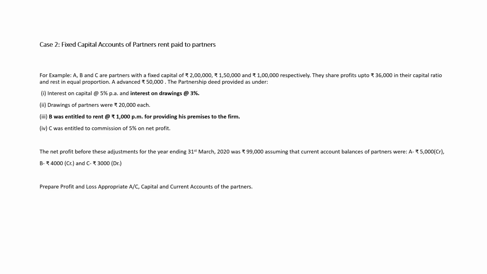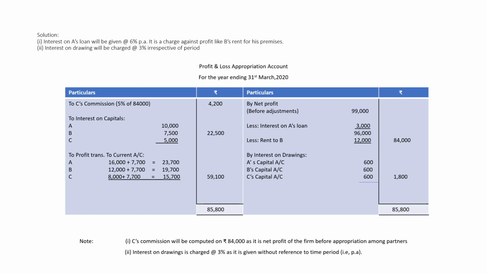The net profit before these adjustments is 99,000 and the balances of the current account are: A credit balance 5,000, B credit balance 4,000 and C debit balance 3,000. We have to prepare appropriation account, capital account and current account. Now see how to make appropriation account. Profit of the firm is 99,000.